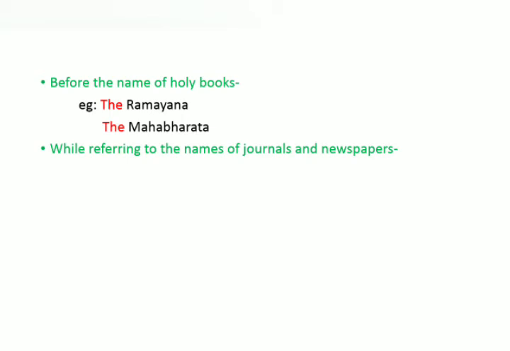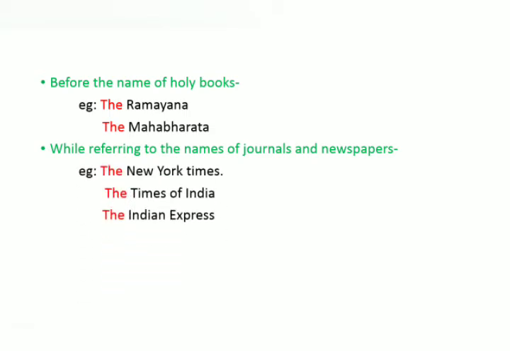Now the next use of article the is while referring to the names of journals and newspapers. Whatever newspapers and journals are there, before their names we have to use the article the. For example, the New York Times, the Times of India, the Indian Express. These are newspaper names. Before them, we have to use the article the.